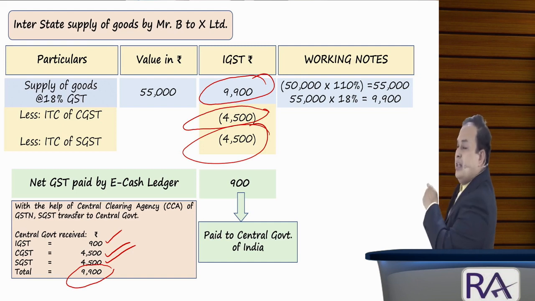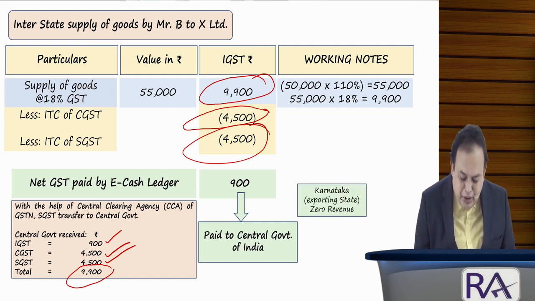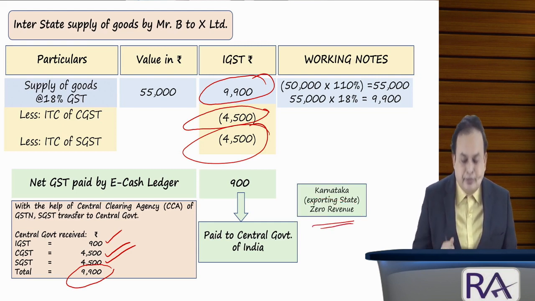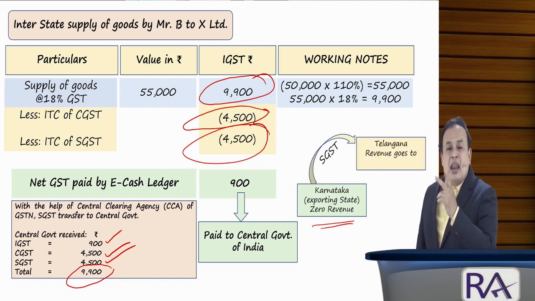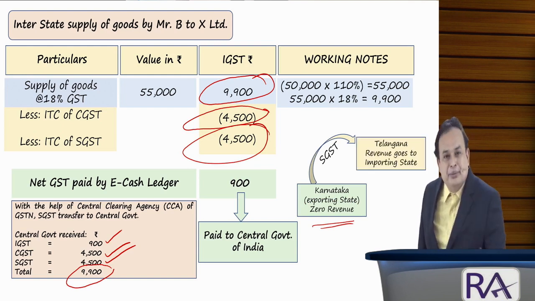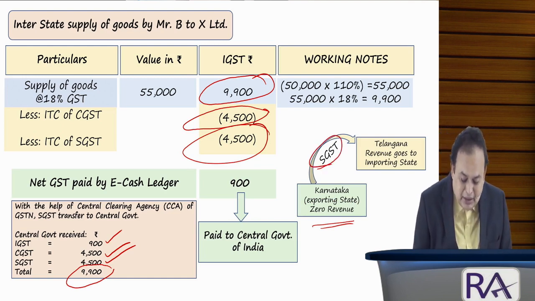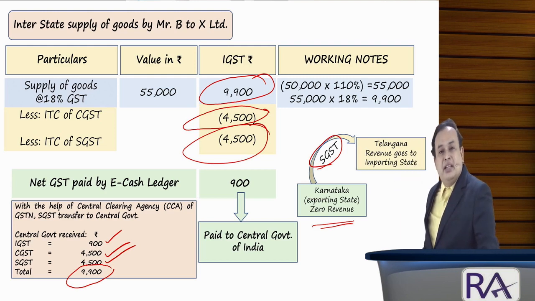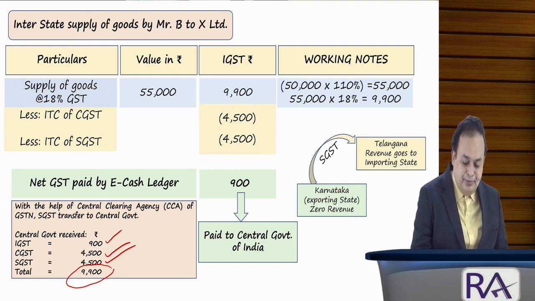Therefore, a quick look on the screen. Karnataka, the exporting state, will get zero revenue, because it exported the goods to Telangana. Telangana, the importing state, will get the revenue. Which part of GST? The SGST part will be the revenue of the Telangana state in the given case. Got the clarity? So please make a note of this in your notebook.